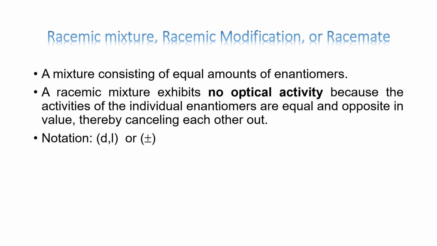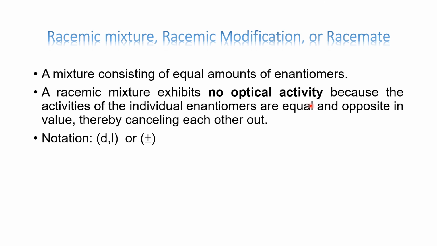Now we have seen what are enantiomers. Like we have seen in Pasteur's experiment, he separated two kinds of crystals. So that was in fact a racemic mixture. Racemic mixture means when you mix two isomers, that is two enantiomers, in equal amounts. So half of the enantiomer can be dextrorotatory and the remaining half can be levorotatory. So they cancel out each other's optical rotation. So racemic mixture is optically inactive.